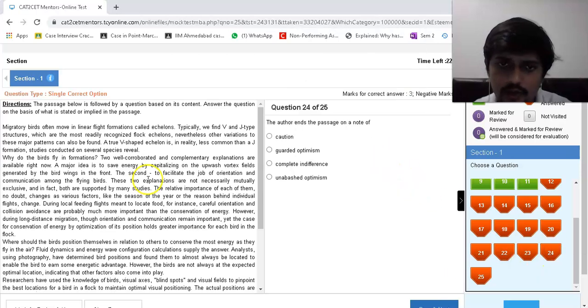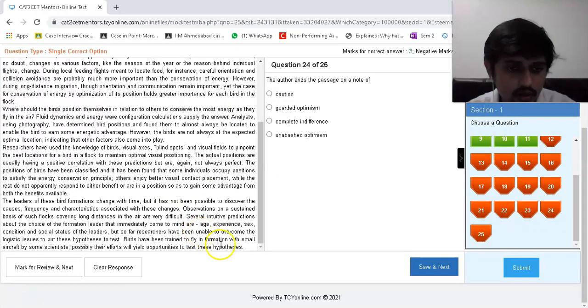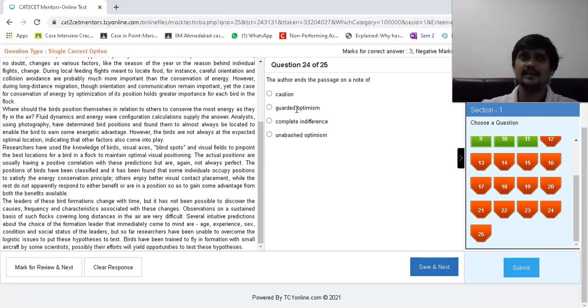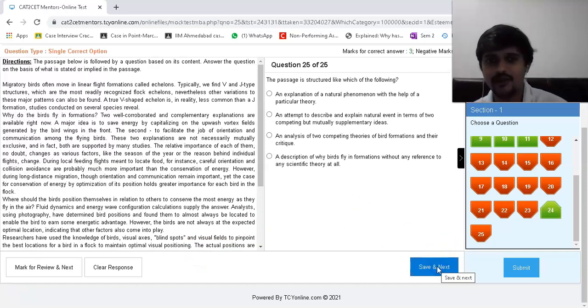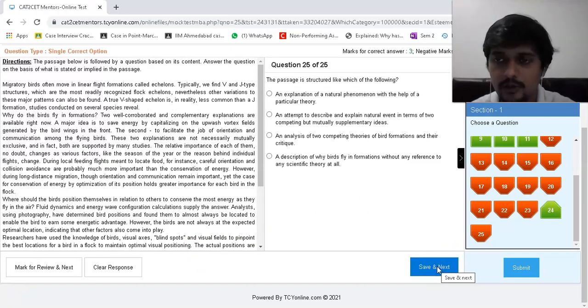The author ends the passage on a note of guarded optimism, or unabashed optimism. Small aircraft used by some scientists, possibly their efforts, possibly. I think it has to be between the two, guarded optimism or unabashed optimism. Unabashed optimism would be a very positive thing. So that's why I'll go with guarded, because he says birds have been trained, maybe, hopefully, opportunities, possibly their efforts will lead. He seems to be a skeptic while also being an optimistic person.